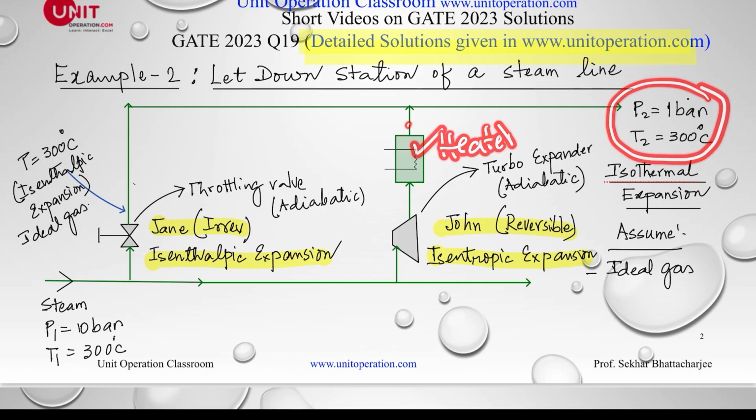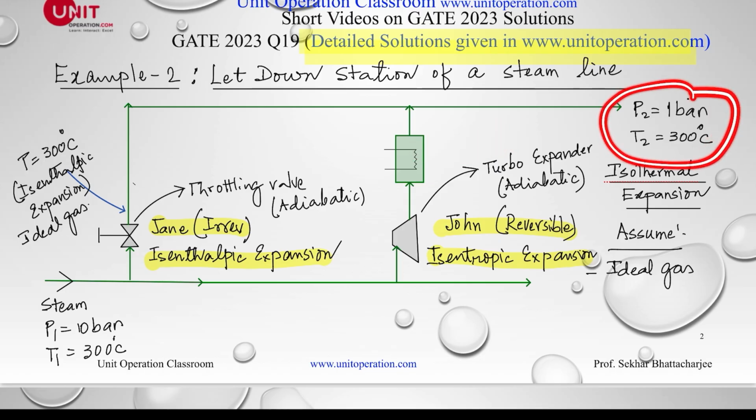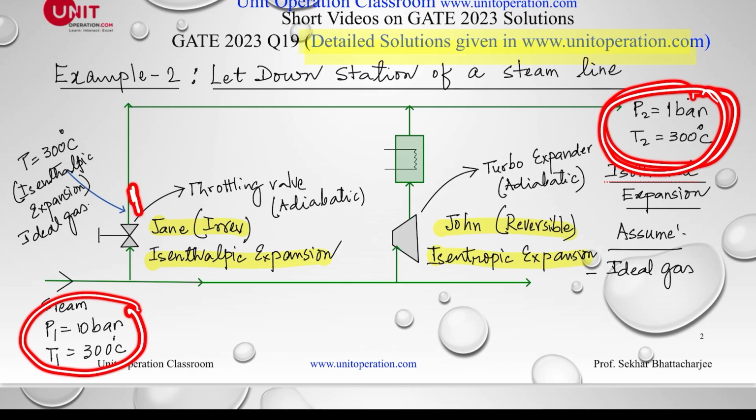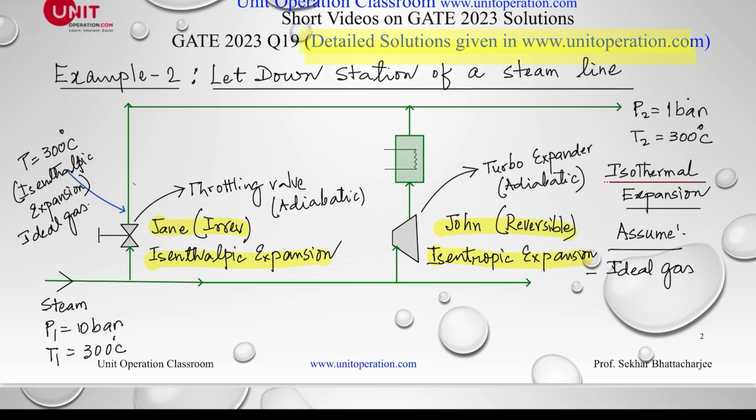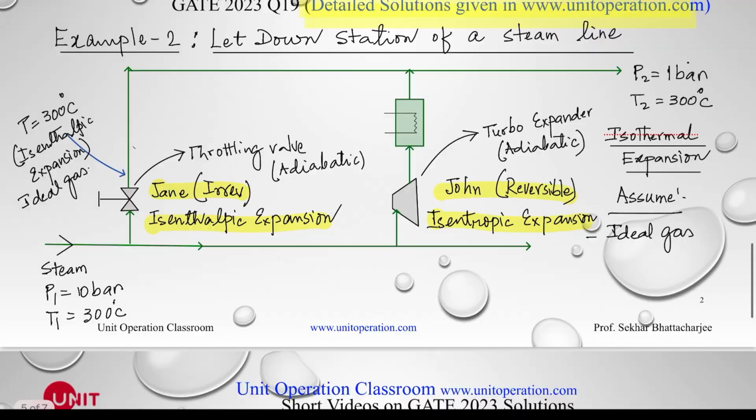So we can get this steam from this steam. This is the initial state. This is my final state, either by this irreversible process or by this reversible process. Here, this is my reversible process, but this, of course, is going to be irreversible. Anyway, let us see how we do the calculation.